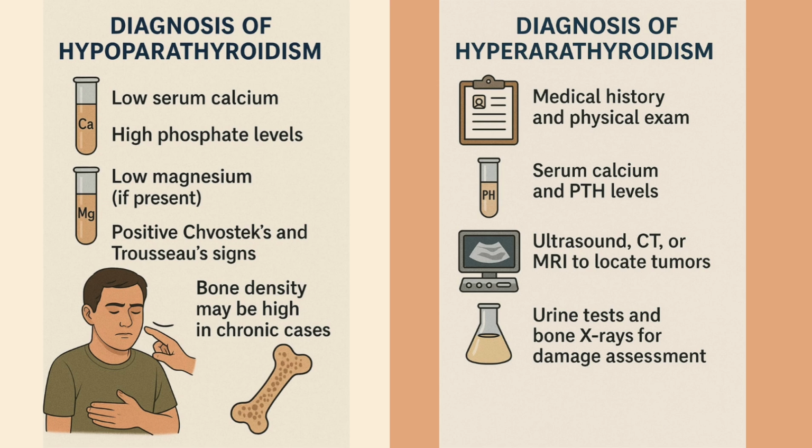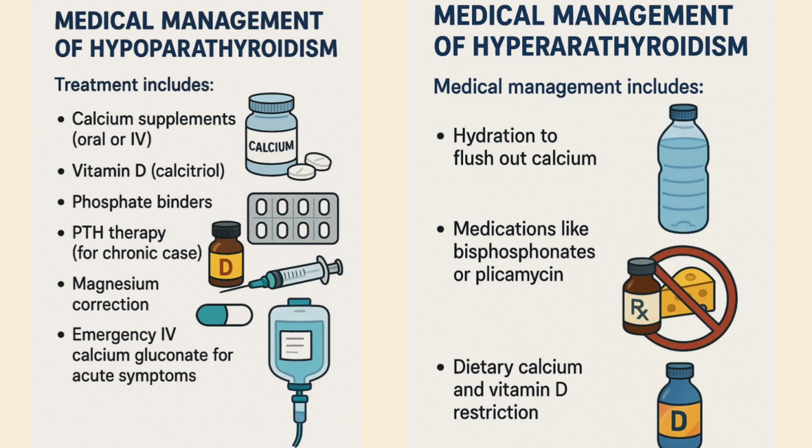In the urine test, we will check the creatinine clearance of the patient. Radiographic examination also helps to detect bone cysts with advanced disease and diffuse demineralization of the bones. And the last one is ultrasonography, which can be given to the patient and is used for pre-operative localization of the parathyroid glands. We have already learned about the disease conditions.